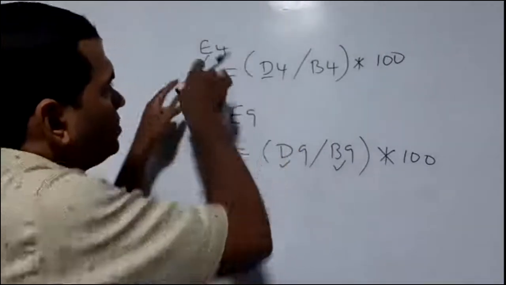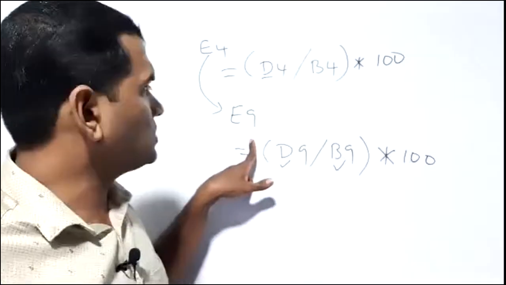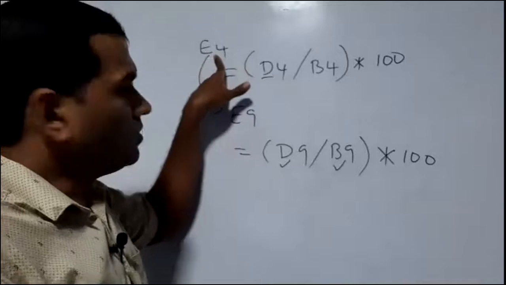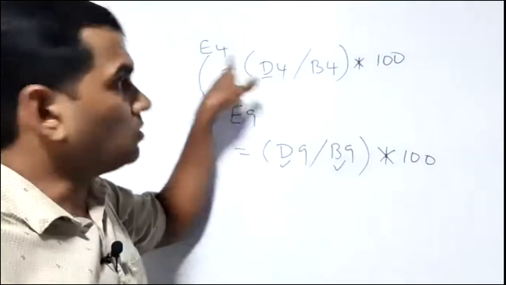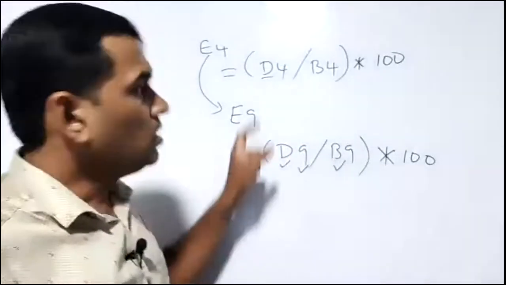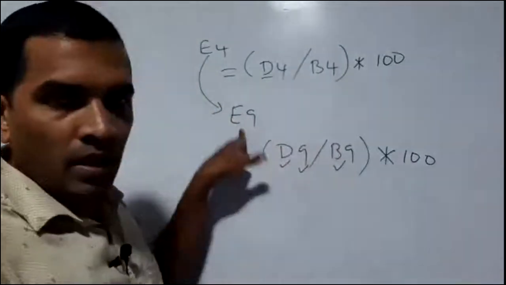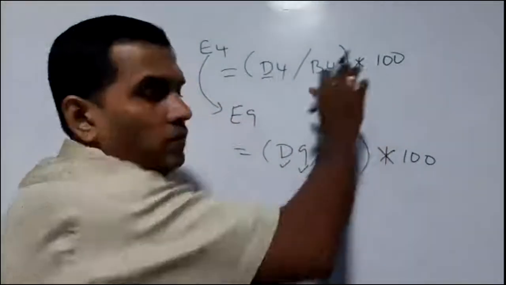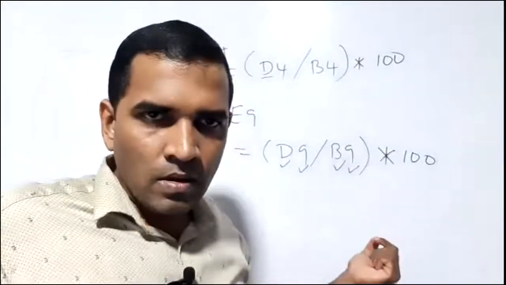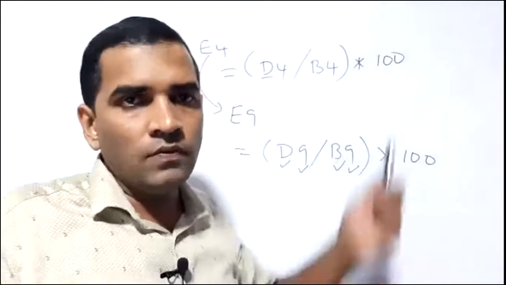Now from 4 to 9, again we move some rows, maybe 4 or 5 rows. When you are in the fourth row, it is 4. When you are in 9, it is 9. When you copy, the asterisk and 100 will be the same, because only cell addresses are changed when they are copied, not the figures.